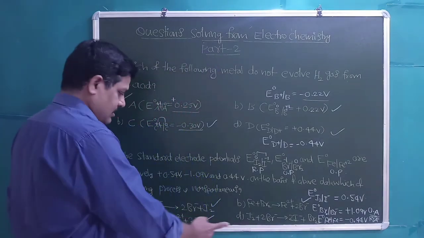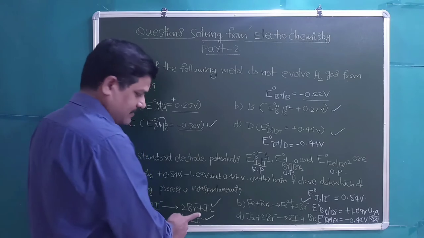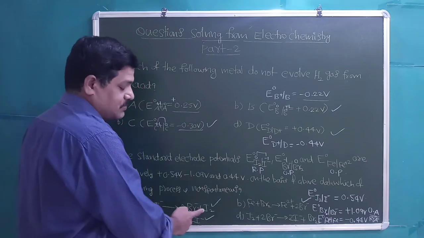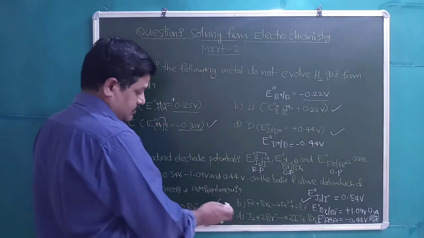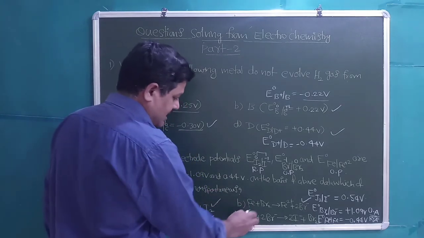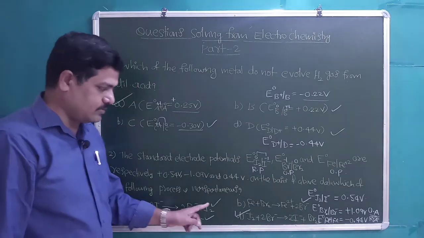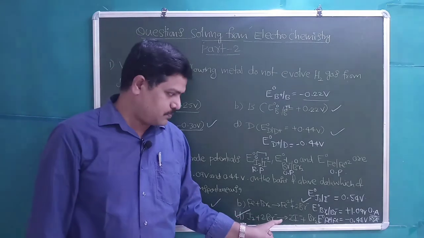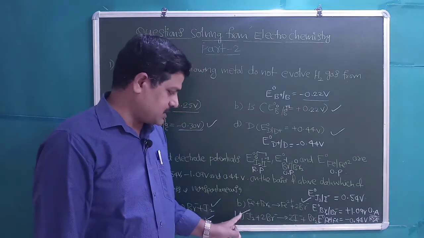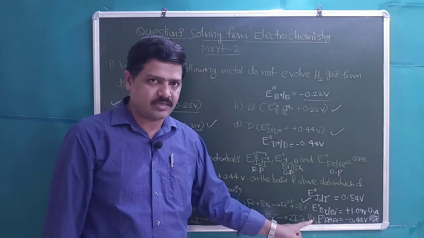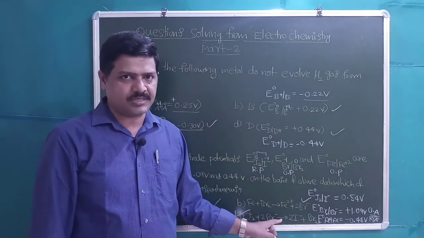Then this is a reverse of the first process. If you check, option D is the reverse of the first process. If this is spontaneous, the reverse cannot be spontaneous. So it is a non-spontaneous process. Br2 can oxidize I⁻ into I2, but I2 cannot oxidize Br⁻ into Br2. So option D, whatever reaction is given, is a non-spontaneous process. So students, let us take some more questions now.